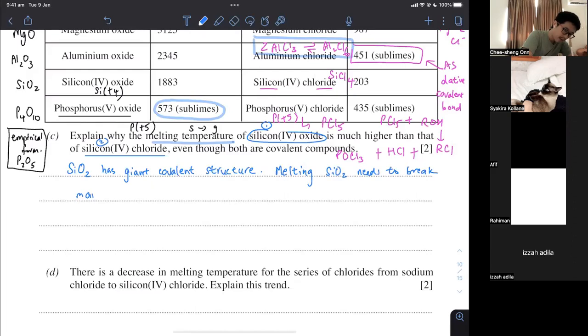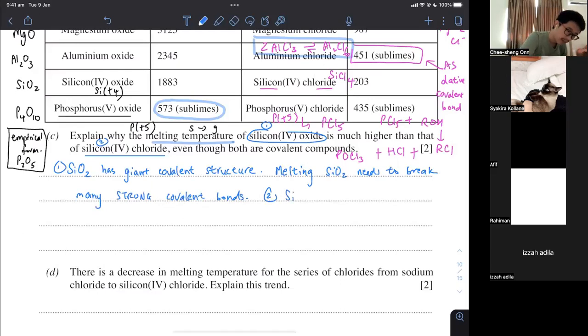These are part of the common fixed essay that you need to be able to write. First of all, state the structure. After the structure, what do you need to break in the structure when you need to melt or boil the compound? Many strong covalent bonds. I have to use the correct adjective, which is to do with strong covalent bonds. Typically speaking, this will require a lot more energy, but I want to save that for the comparison because we are comparing 2 things. So I will state the structure and the thing that we need to break for the 2 individual substances, and then after that, I will compare the energy required.